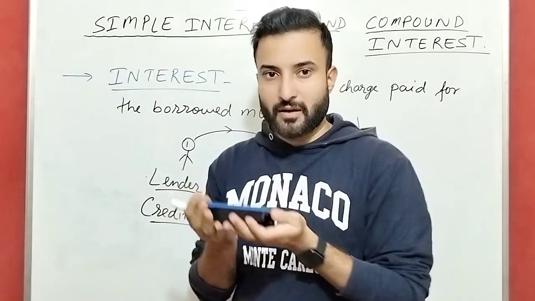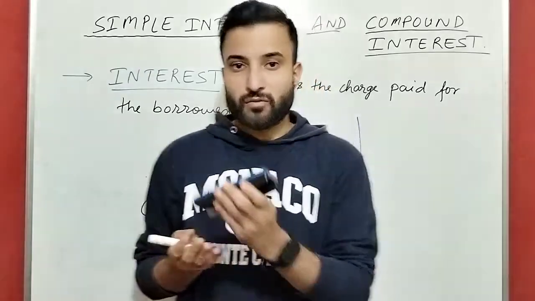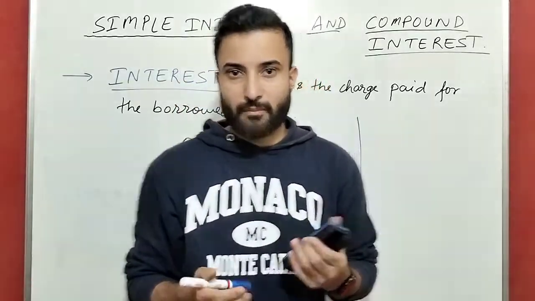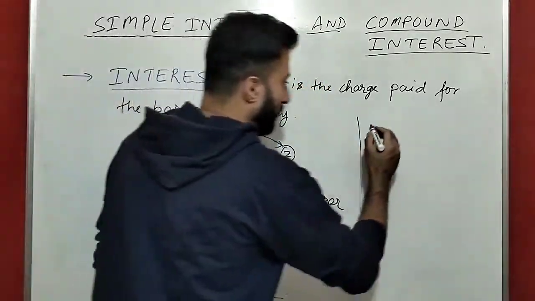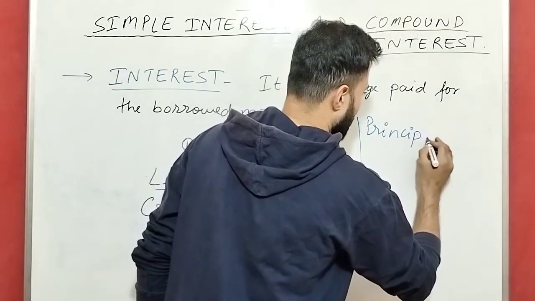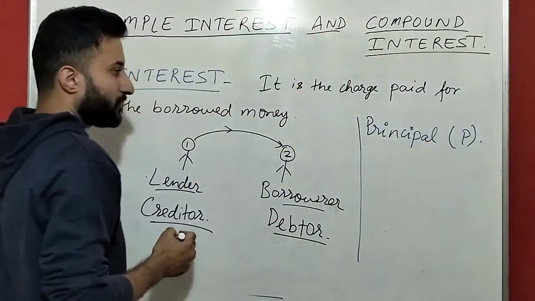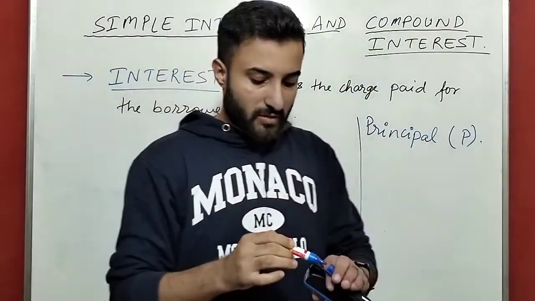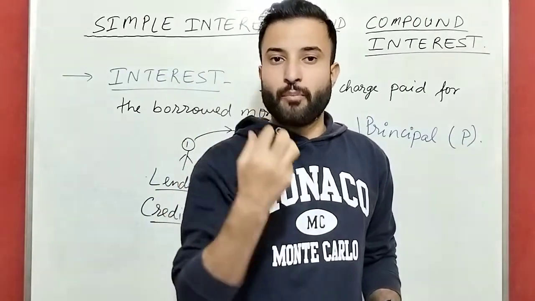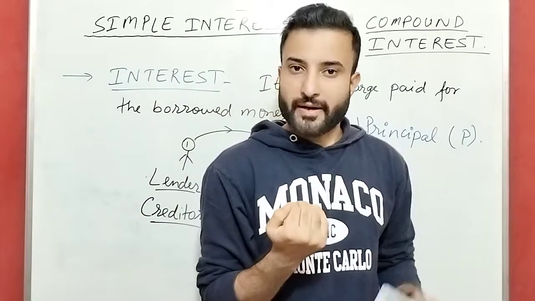So what I am taking from the bank, I am taking money. Whatever money we are taking from the bank, that is nothing but the principal, denoted by P. Principal is the amount of money borrowed. How much money you have borrowed, that is the principal.